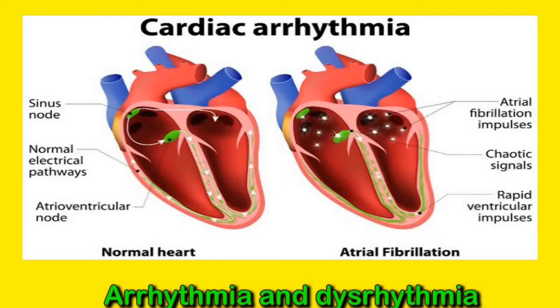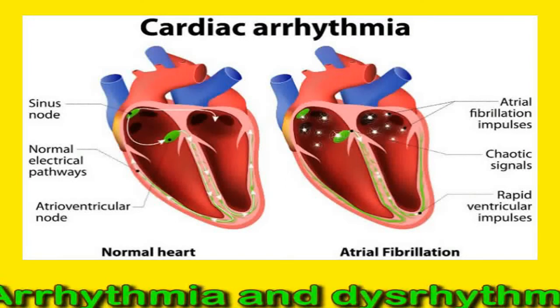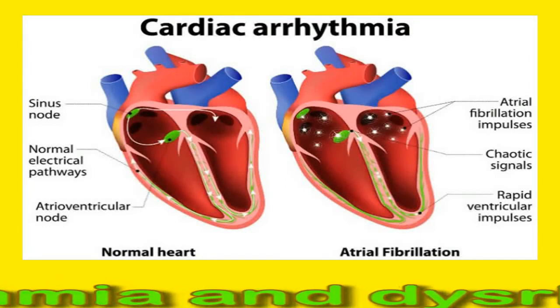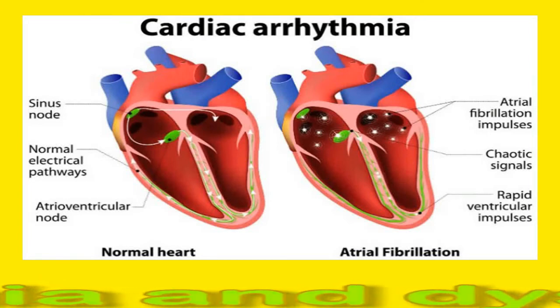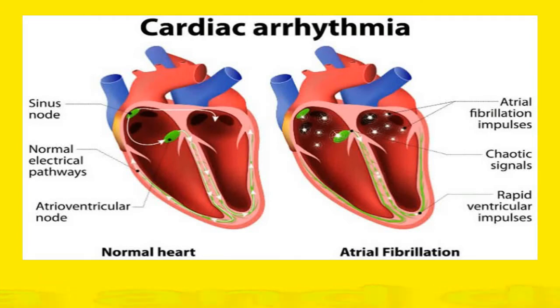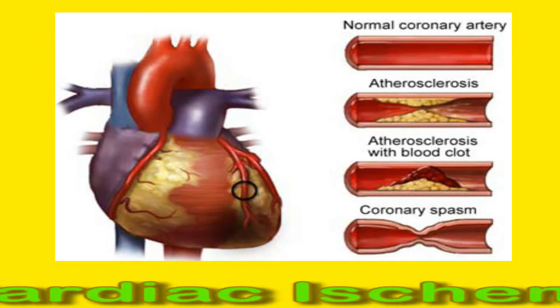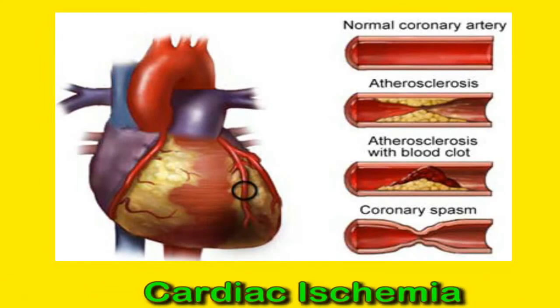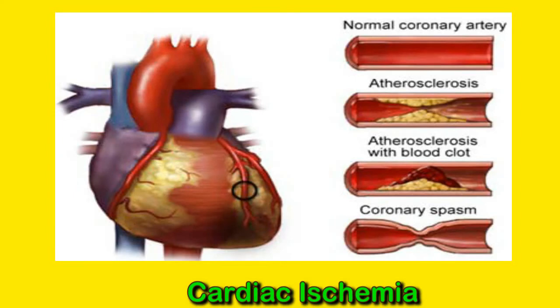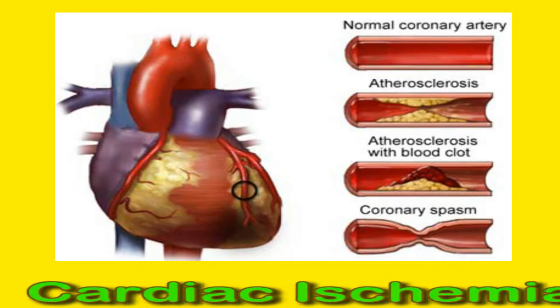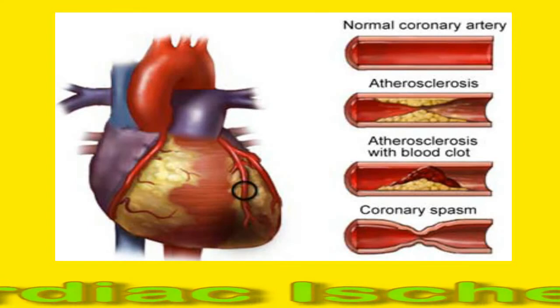In general, arrhythmia means no rhythm and dysrhythmia means abnormal rhythm. Cardiac ischemia. Cardiac ischemia means the heart muscle is not getting enough oxygen to function properly. A person with cardiac ischemia will usually experience angina-like pain and may feel as though they are having a heart attack.